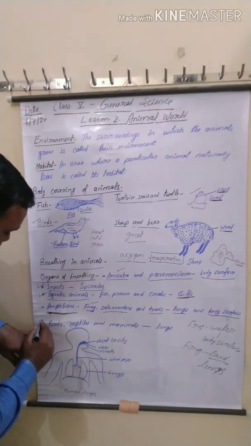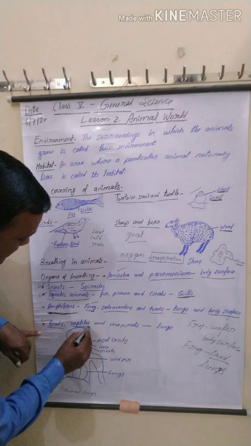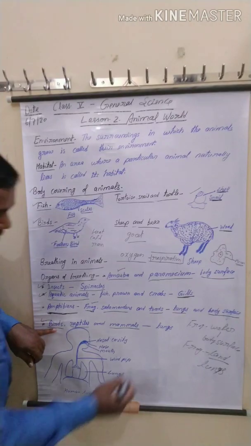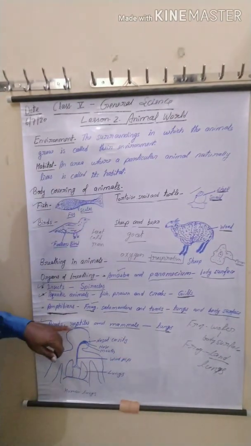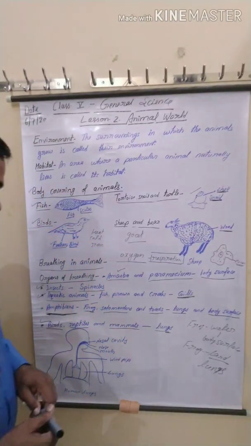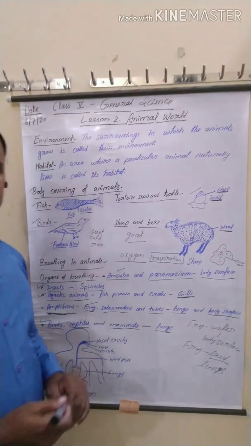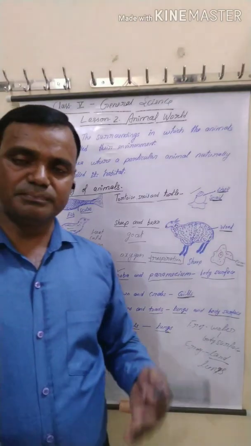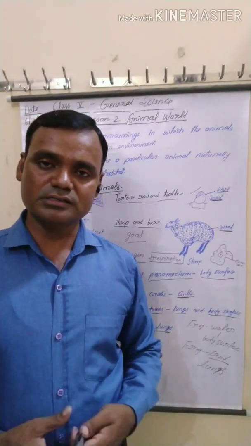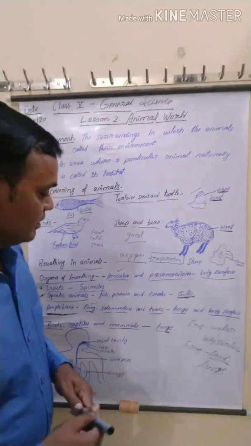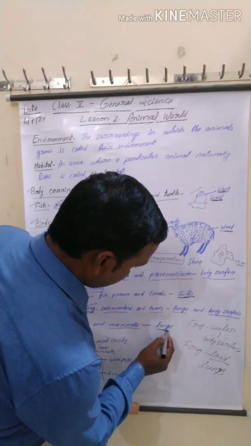Okay. Now next, birds, reptiles, and mammals. Birds breathe with the help of lungs. Reptiles like snake and crocodile also breathe with the help of lungs. Mammals also: human beings, cow, buffalo, deer, goat, horse, elephant, they breathe through the lungs.